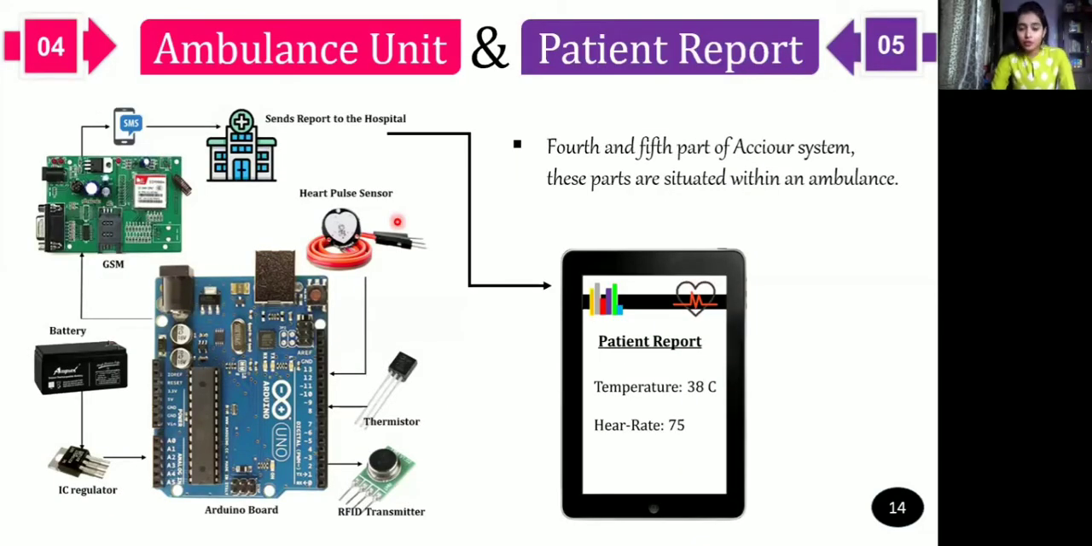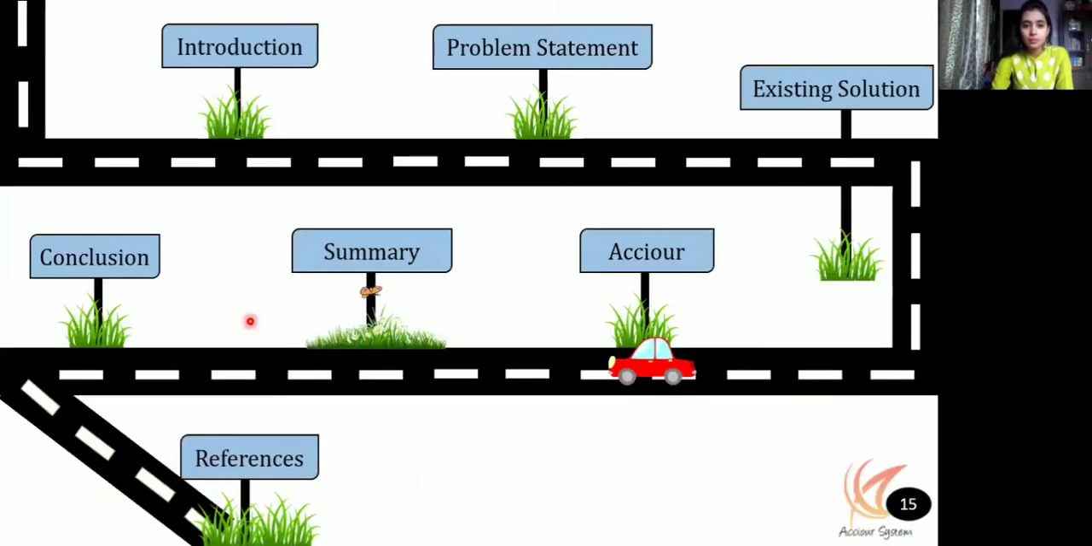Further, going to the fourth and the fifth part of the system, both these units are implemented within the ambulance. So we have the heart pulse sensor, which calculates the heart rate of the patient, and we have the thermistor, which is used in order to calculate the temperature of the patient. And these two things are sent in as a report to the hospital using the GSM module. This is done so that the hospital and the doctors are well aware about the injured person, and they can do proper arrangements even before the patient himself arrives. So that was the complete ACCIOUR system.